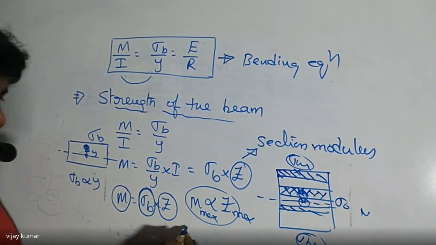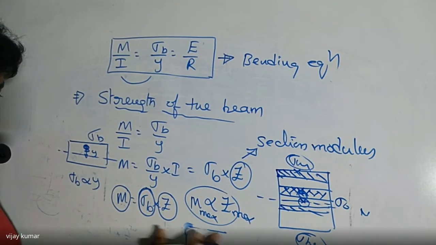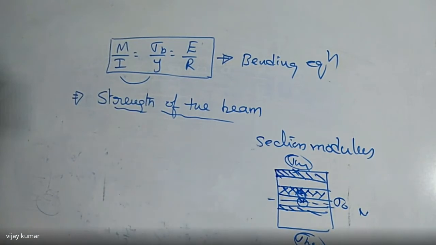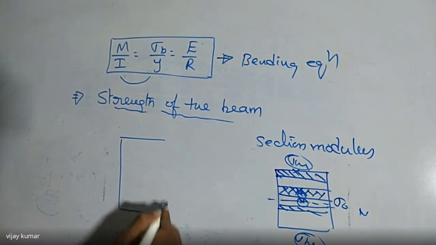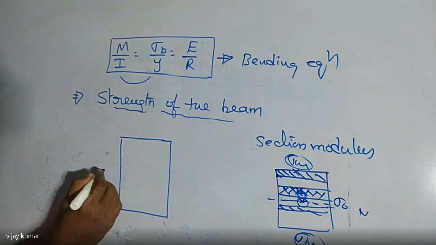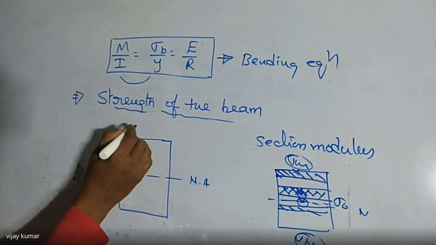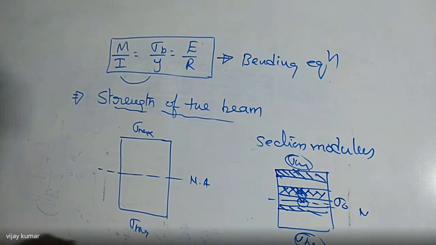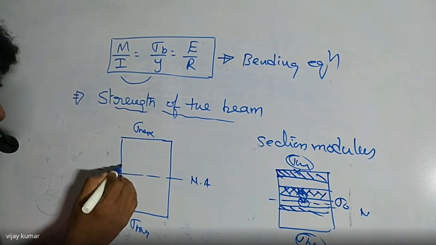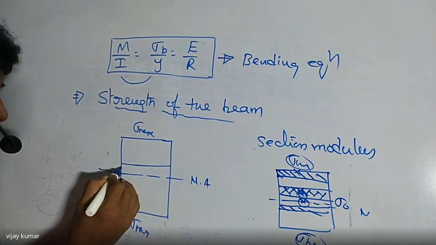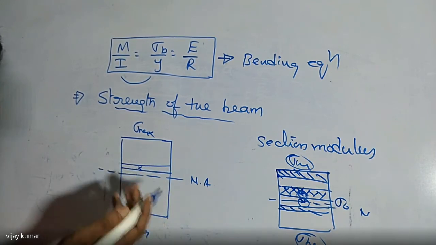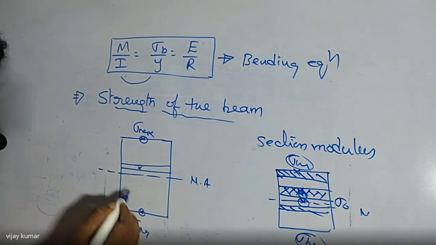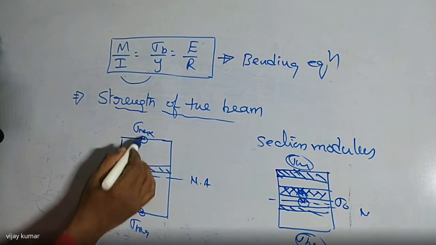So for example, I want to give it to you, so listen carefully here. For example, I am taking a rectangular section. So here, this is the neutral axis. This one is the maximum stress here, maximum stress here also. Here at the neutral axis, if you take this is the area of this rectangular beam, on this area the stress is minimum. I have already told you. So here the stress is maximum, here the stress is minimum. At this point the stress is maximum.